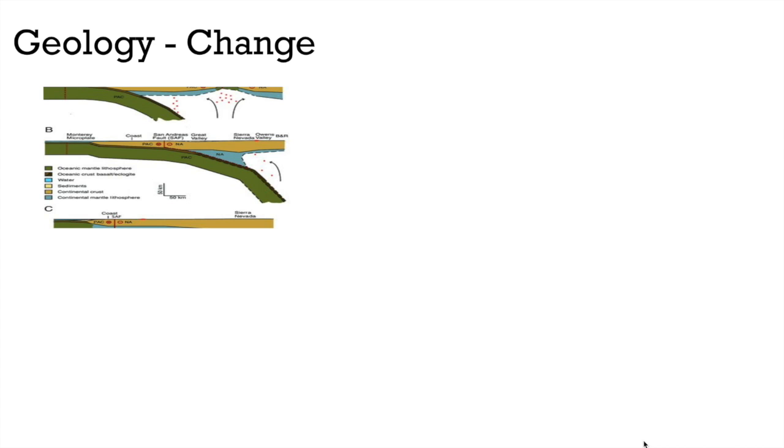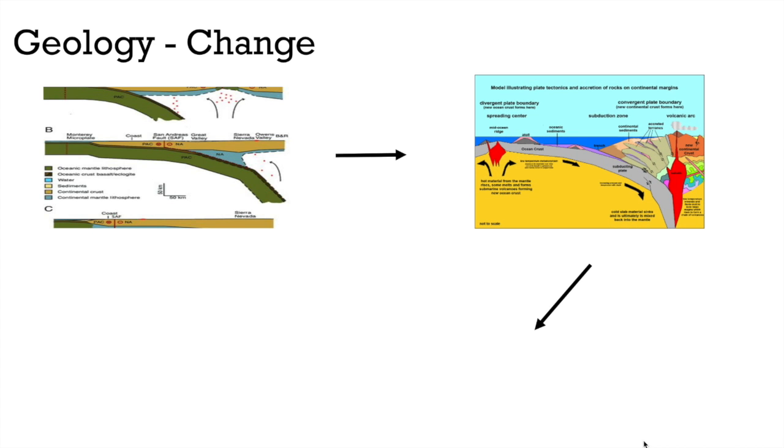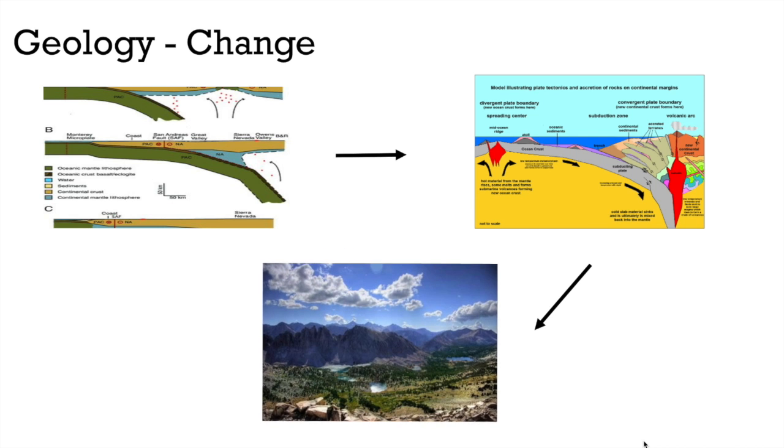Changes to California's geology greatly began in the Cretaceous with tectonic activity between the Pacific Plate and the North American Plate, which led to the upheaval of the region. This collision caused great volcanism and mountain building.